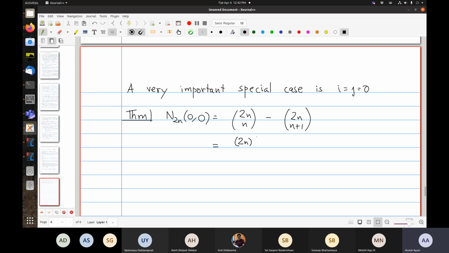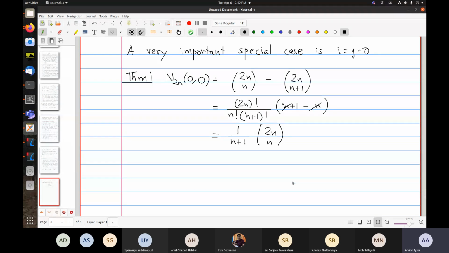And if you simplify, you take 2n factorial common upstairs, n factorial, there are two n factorials here, there's an n plus 1 factorial, n minus 1 factorial. So if I take n factorial and n plus 1 factorial common, here I'll have an n plus 1 to cancel this n plus 1 factorial, and here I will have an n to cancel this n, so minus n. So that cancels, and so this is equal to 1 by n plus 1 times 2n choose n. Okay, and this is probably the single most important combinatorial sequence. These are called the Catalan numbers.